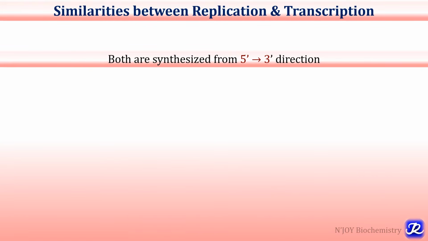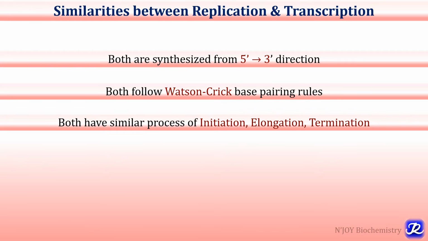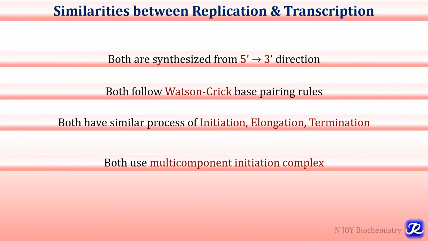Transcription process is similar to replication in many aspects, but it also differs from replication in many ways. So let's first see what are the similarities between replication and transcription. In both processes, DNA is copied in replication and messenger RNA is synthesized from DNA in transcription, in the 5' to 3' direction. Both processes follow Watson-Crick base pairing rules and both have initiation, elongation and termination, and both use multi-component initiation complex. So these are the similarities between replication and transcription.